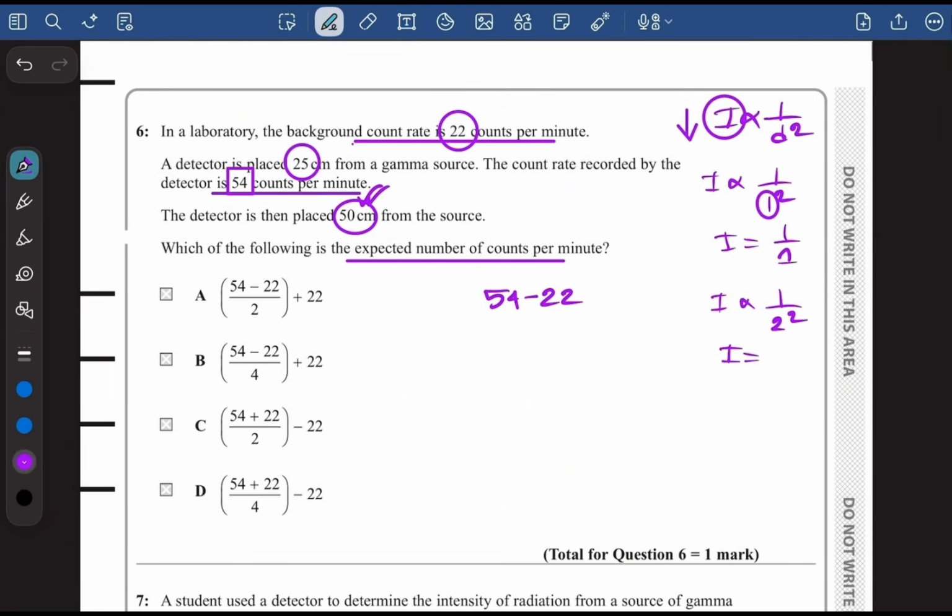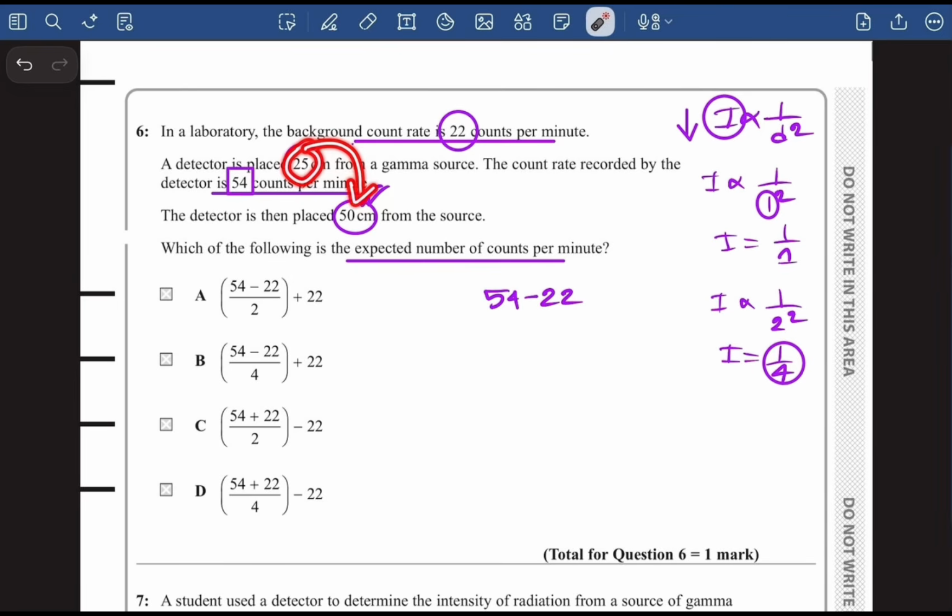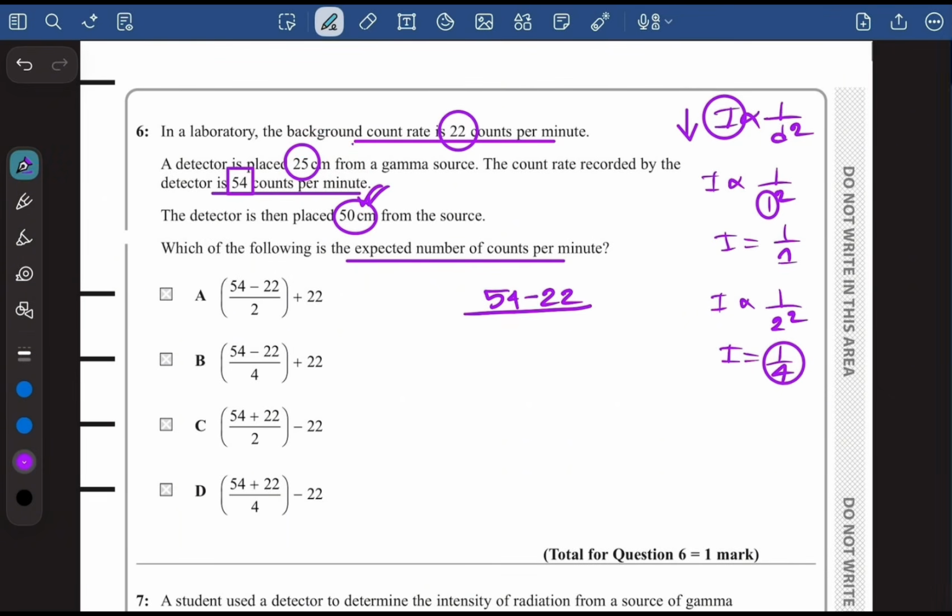It becomes intensity is equal to 1 divided by 4. So the intensity has become 1/4. So now what that actually means is the count rate incident on the detector will become 1/4. When the distance has increased from 25 centimeter to 50 centimeter, this count rate will be 1/4. Why? Because the distance has doubled.